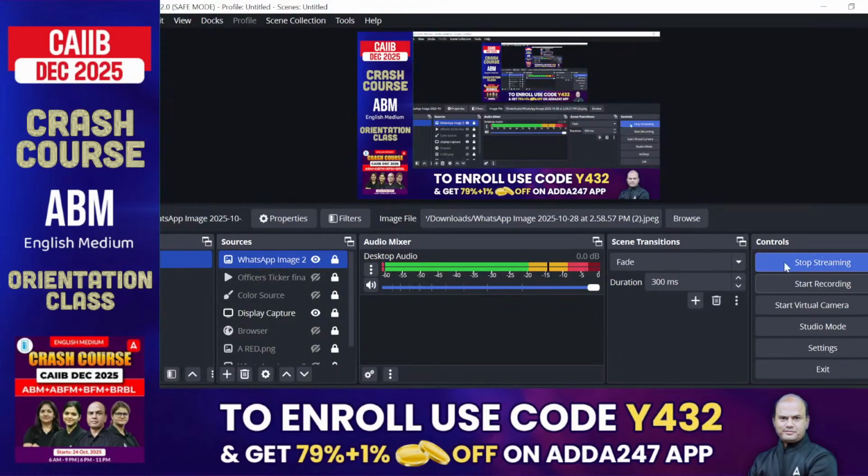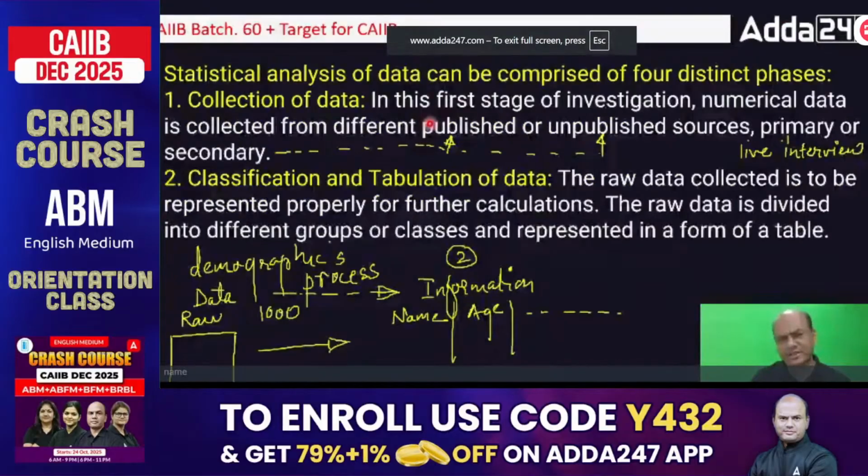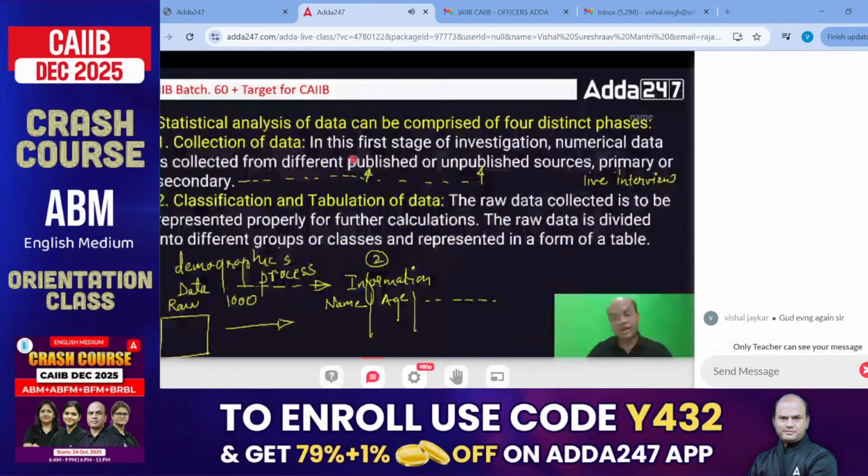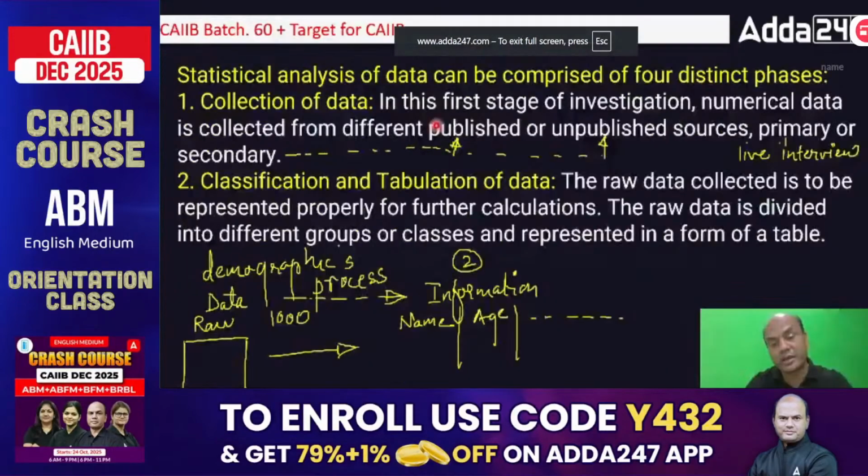Now we have 2 types of sources basically. One is primary source and the other is secondary source. What is primary source? Primary source means you go and see the movie directly. You go and see the movie yourself. If someone else sees it and then tells you, that is secondary source.